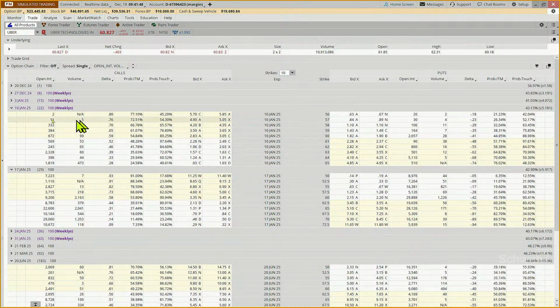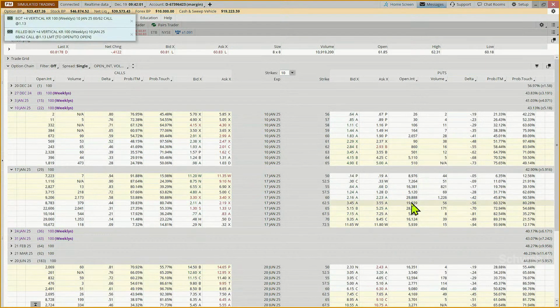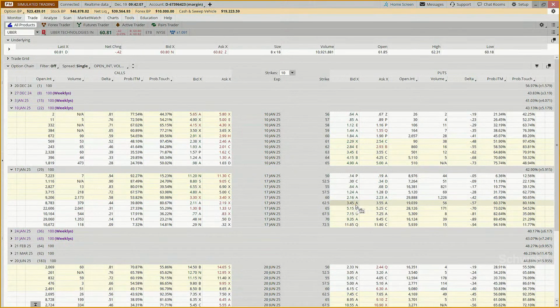Could we come over to this put side and say, could we do the 62.50, which is the first strike in the money? And again, if you look at the example trading plan, do we have at least 20 times the number of contracts? Well, we have 29,000 contracts. So I think we're good there. Do we have a tight bid-ask spread? Yes. Does it trade more than 1 million shares a day? Check, check, check.